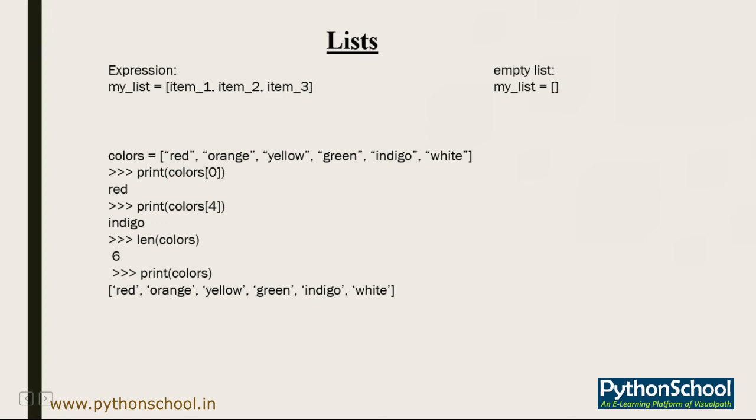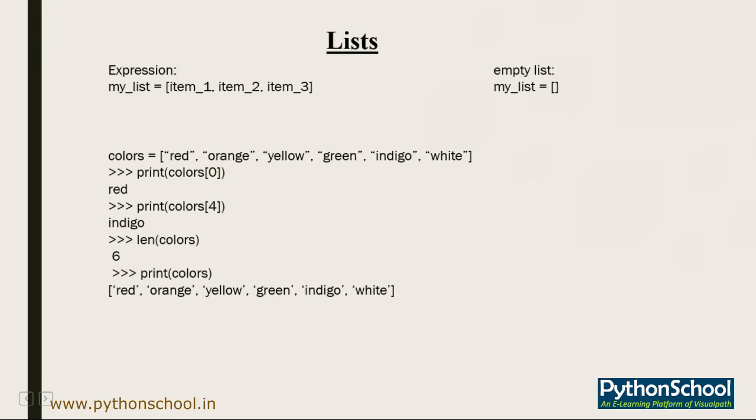Suppose you have this expression on the screen. my_list is a list variable, into which we have passed the values item 1, item 2, item 3. This is an expression with which we can define our list data type. Python also allows us to create empty lists. If I want an empty list, I can type my_list and in the square brackets I will not mention anything. Python will understand this is an empty list.